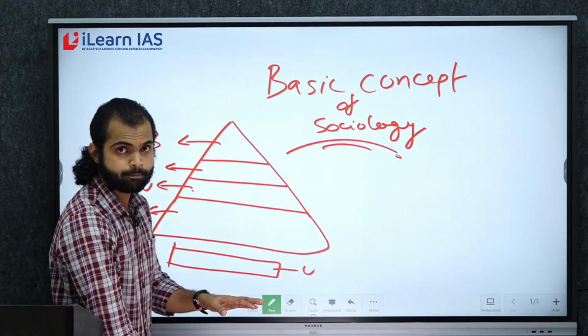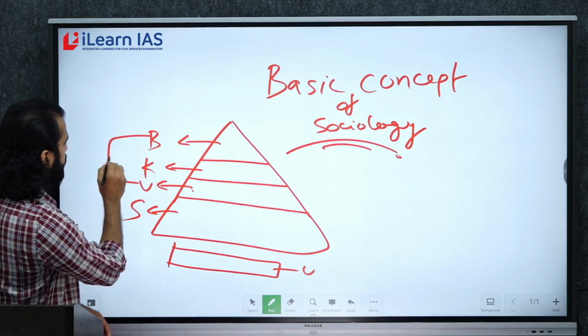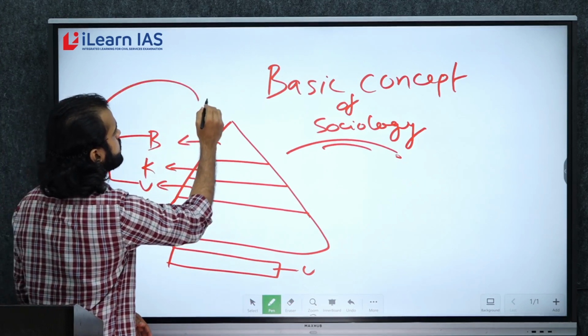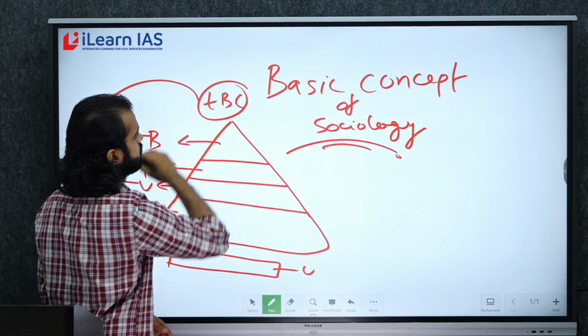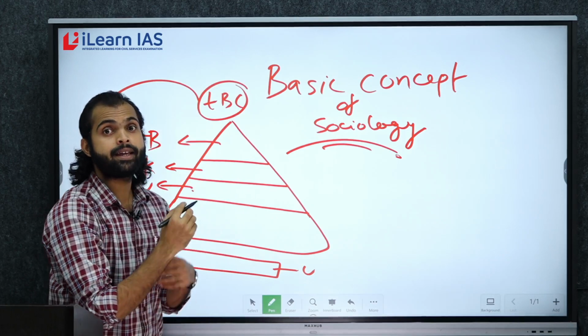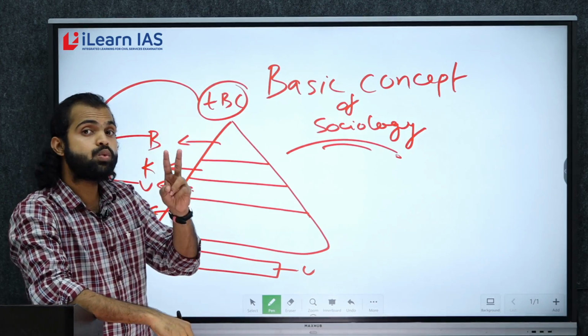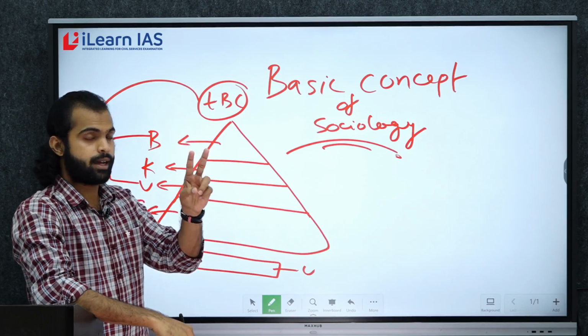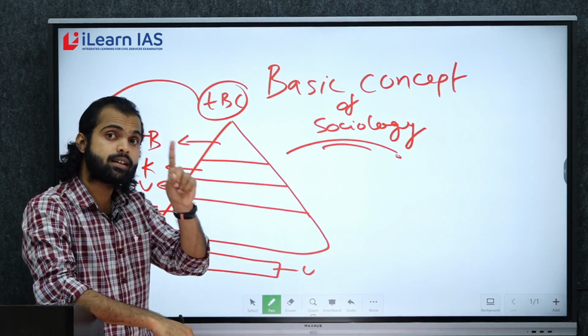Is it clear? So these Brahmin, Kshatriya, Vaishya people are called twice born caste, which means the caste theory says these people have two births. But Shudras and untouchables have only a single birth.